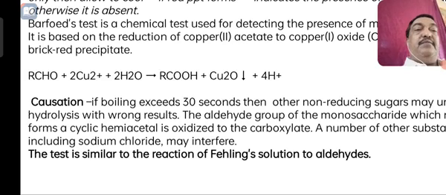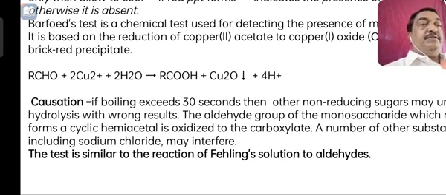Okay, this test is also a little bit dangerous. If some chloride interfering material is there, then the formation of red color is also a little bit complicated. Therefore, this test is done very carefully, just by heating below 30 seconds, then and only then you can confirm. Otherwise, this test is of no use. This test is similar to the Fehling's test solution for testing aldehydes and ketones in carbohydrate molecules.